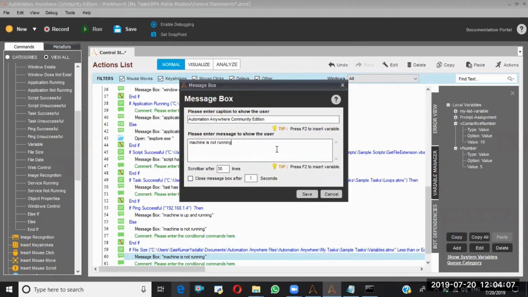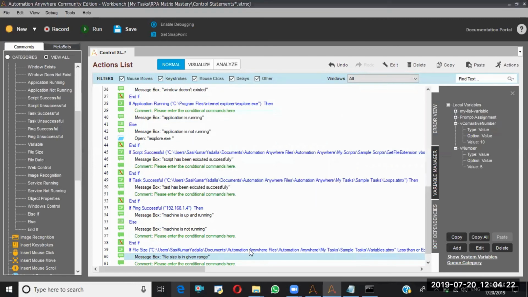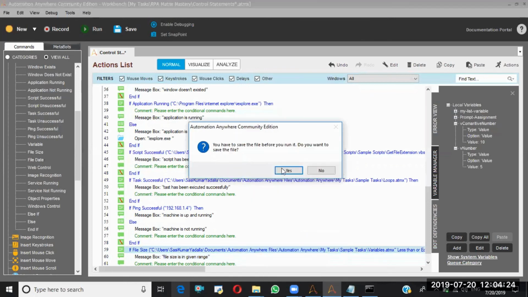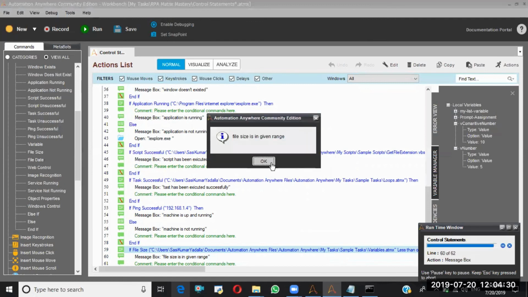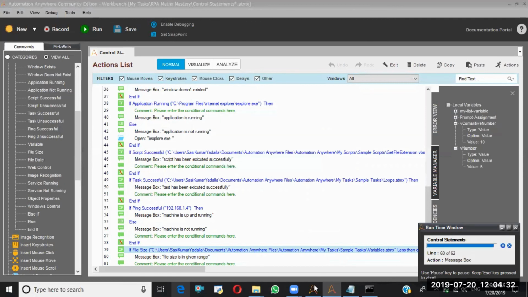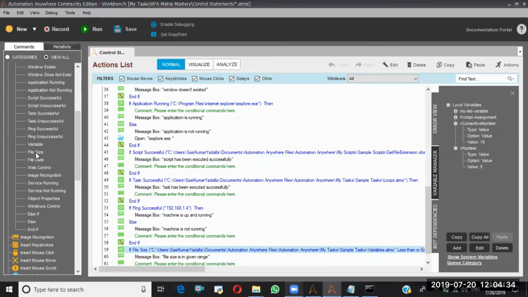File size is in given range. Like this, you can do it. Run from this step. See, file size is in given range. So like this, file size will work.